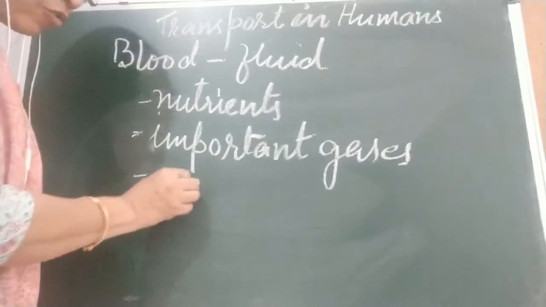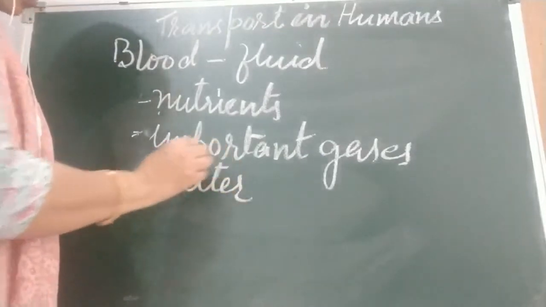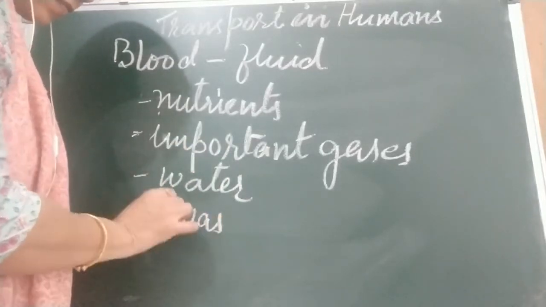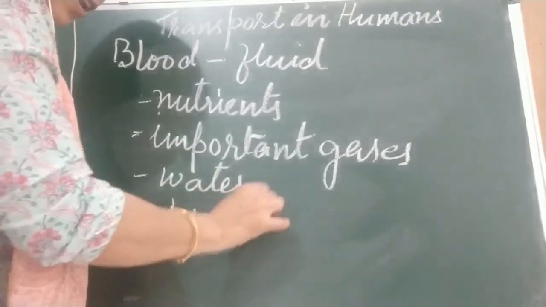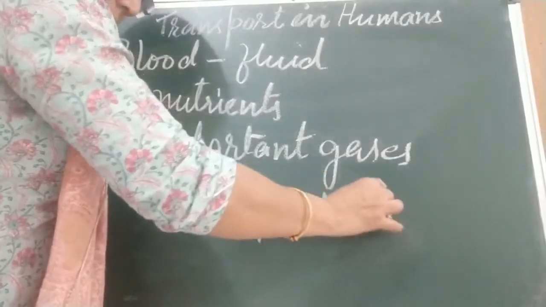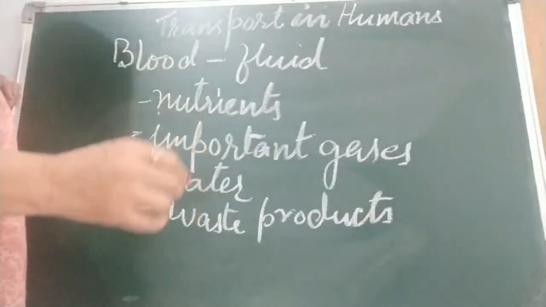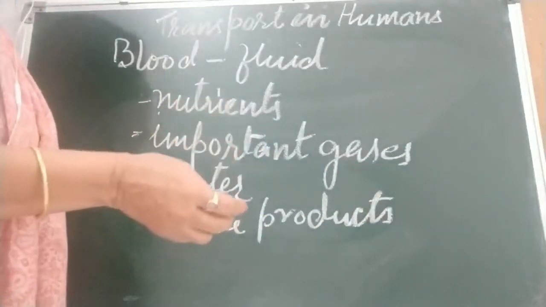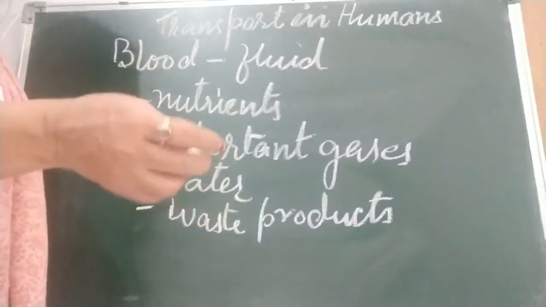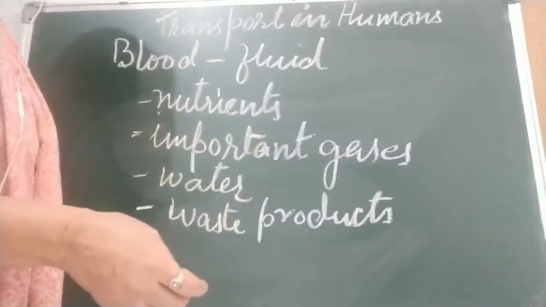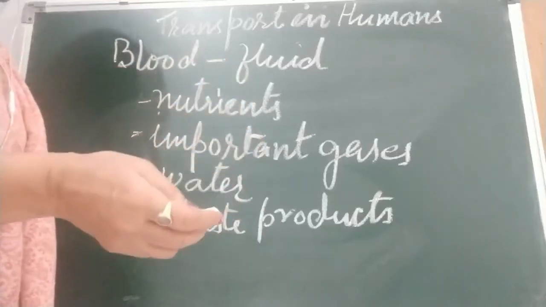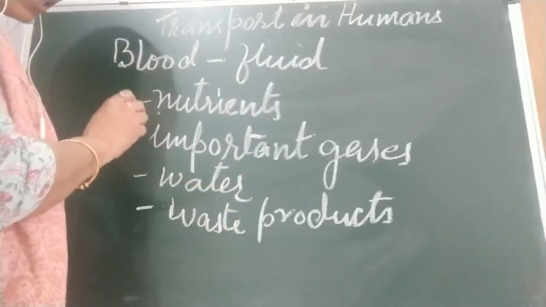It takes water to all parts of the body. And next are waste products. After different chemical reactions taking place in different places, they produce waste like carbon dioxide gas, and also uric acid and some other waste. They also travel in this blood.